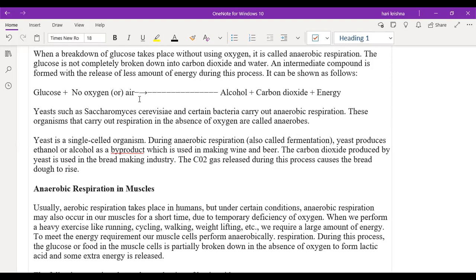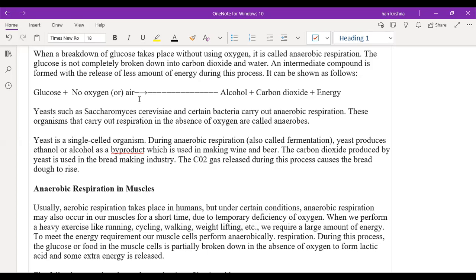So when you are performing heavy exercises like running, cycling, walking, weightlifting, or doing gym for a longer time, the body requires a lot of oxygen. If there is a deficiency of oxygen inside the body, the reactions happening in the cell will happen under anaerobic respiration only. So during this time, what will happen? It will release lactic acid.